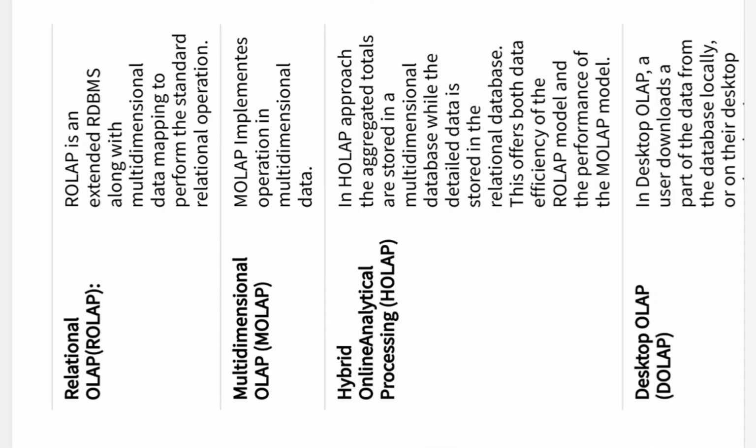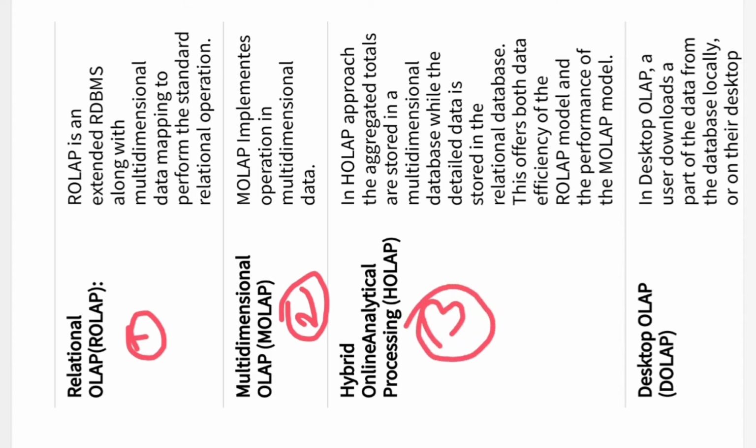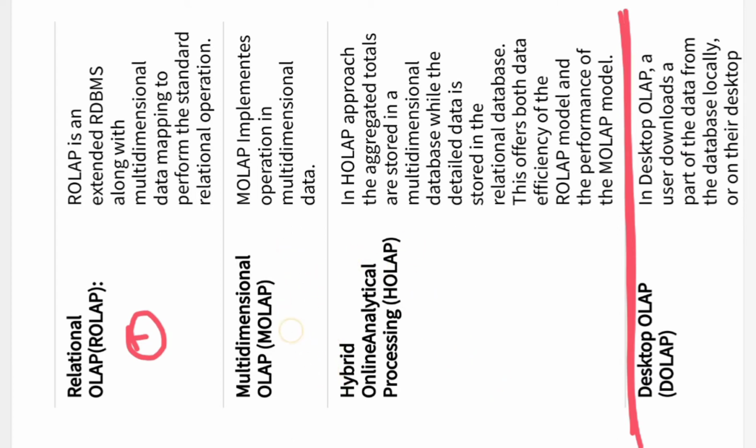Here OLAP is broadly classified into three types. The first one is relational OLAP, the second category is multidimensional OLAP, and the third category is hybrid OLAP. So these are the three categories, right? Whatever we are going to see after this particular line is additional, specifically designed for a particular application. Okay, so we'll see one by one.